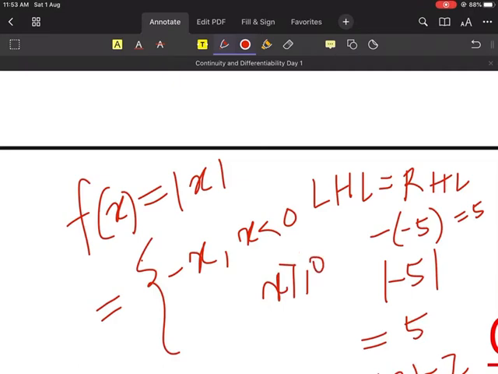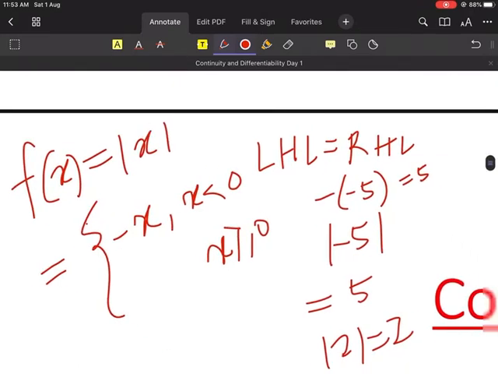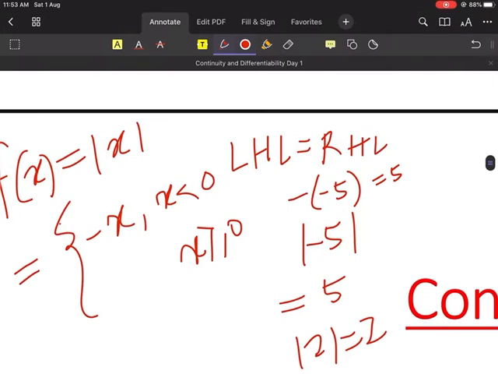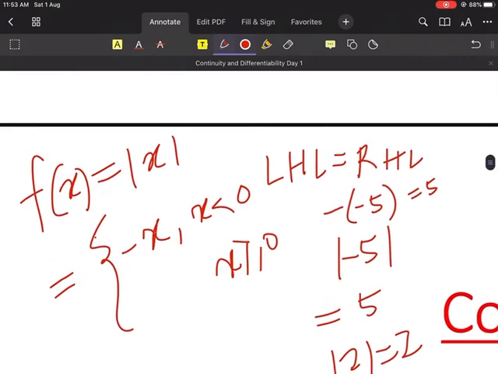Now tell me, when x is greater than or equal to 0, what will it be? The modulus doesn't do anything, right? When x is positive, it will just put x in here. It will put the same number in here. Everyone understood this one? Okay, so this is what the modulus function is.